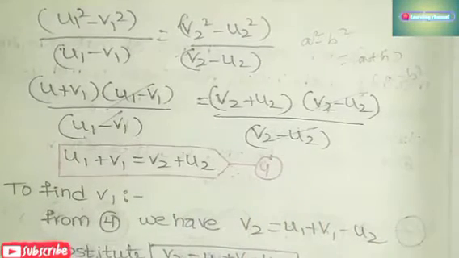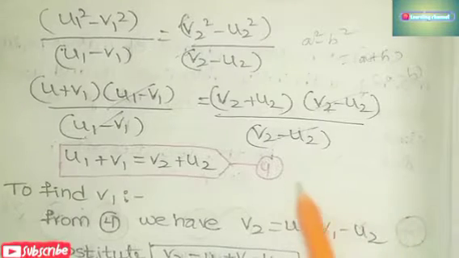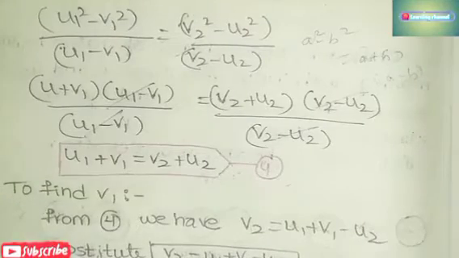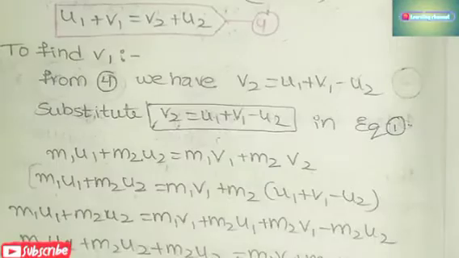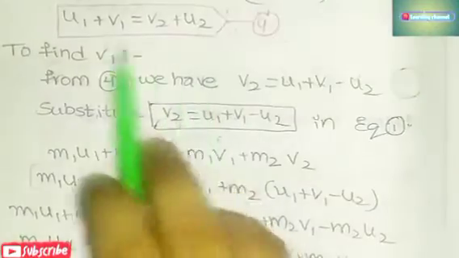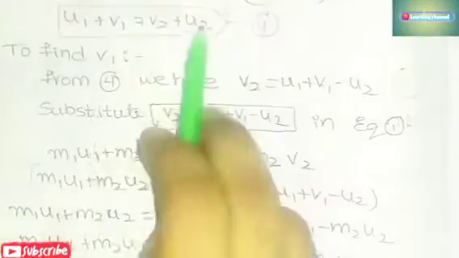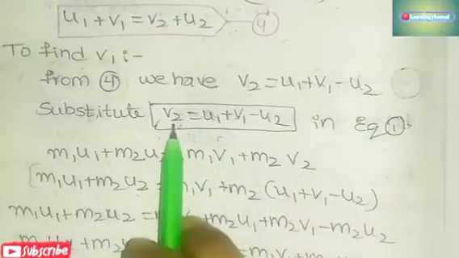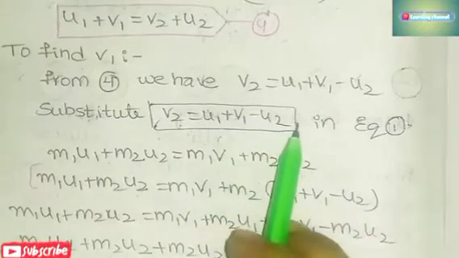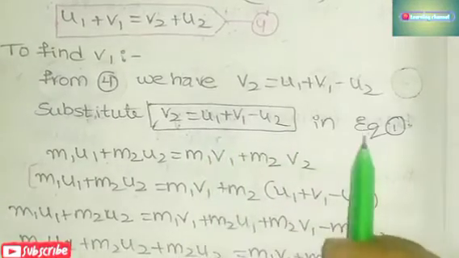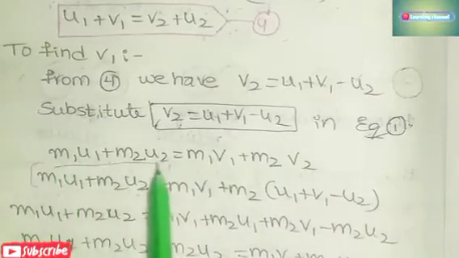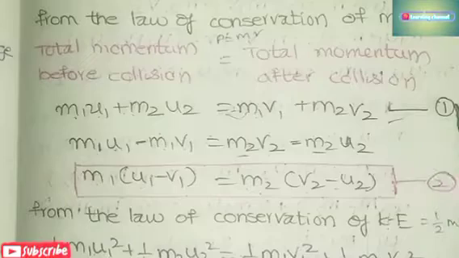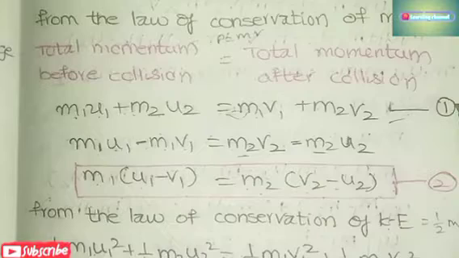Now the main step. So up to here the 4-mark question will be completed. And next, they also asked to find the velocity of the first body and the second body. So from the fourth equation, now send u2 this side. It will become v2 is equal to u1 plus v1 minus u2. Substitute this v2 in equation number 1, that is m1 u1 plus m2 u2 is equal to m1 v1 plus m2 v2, which we got here.